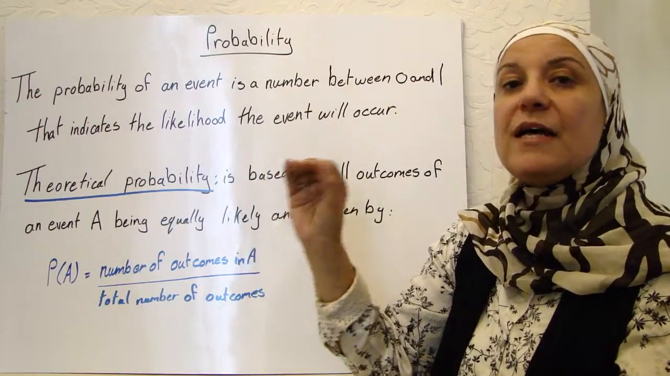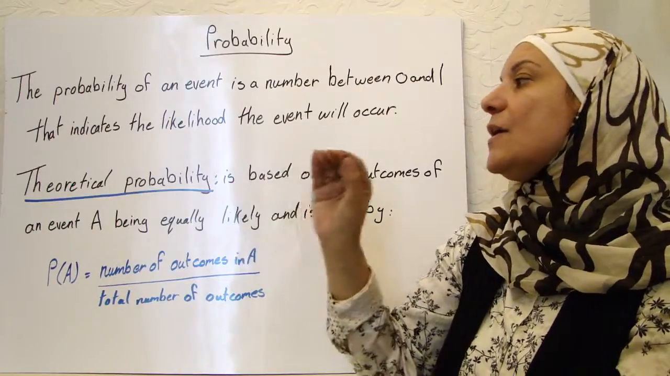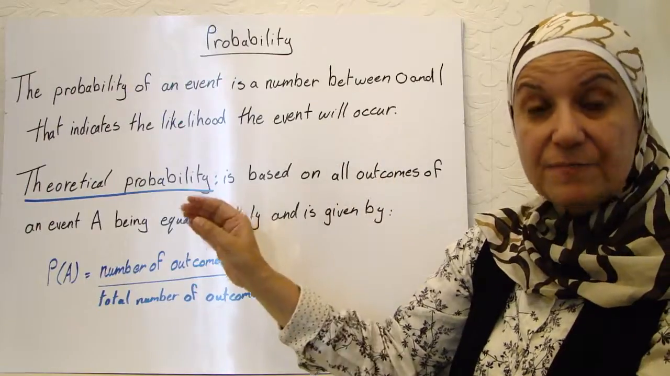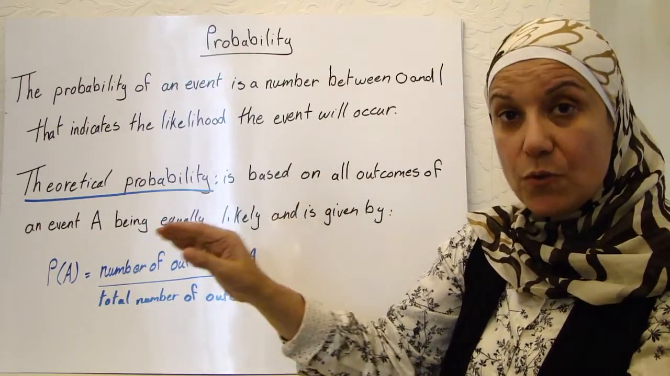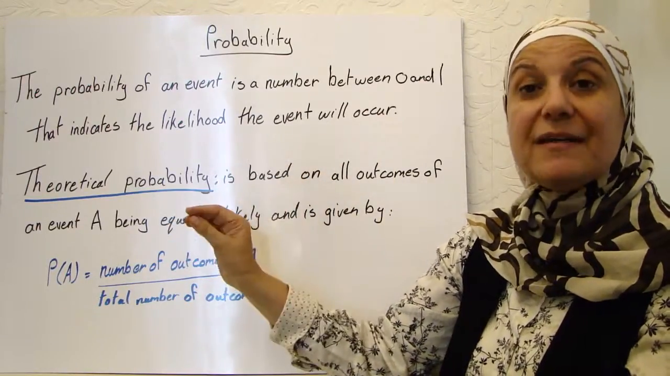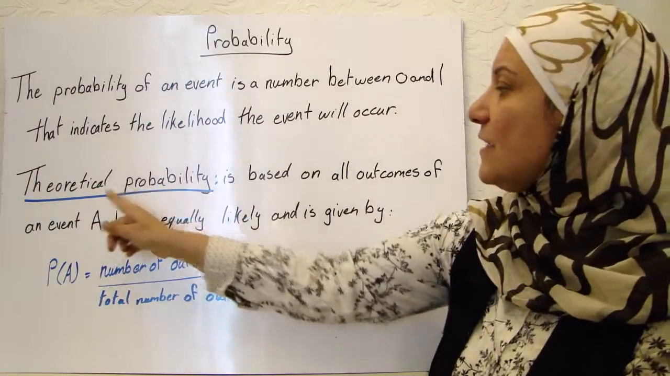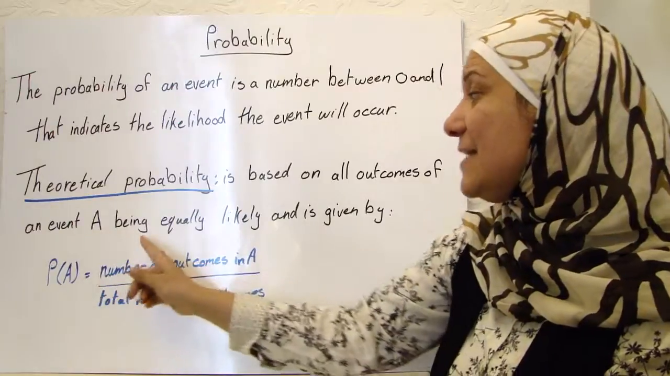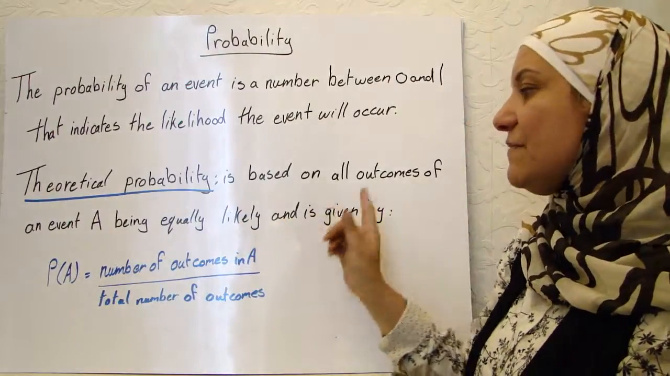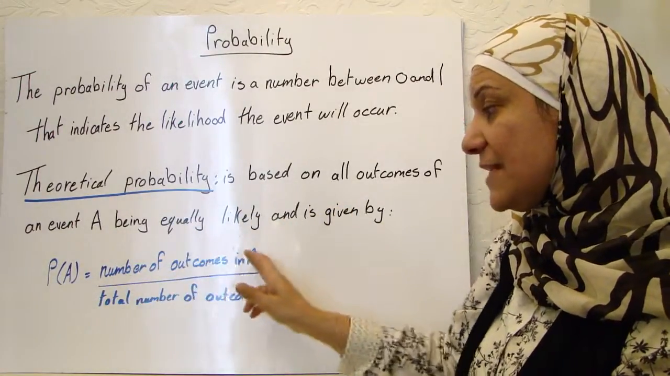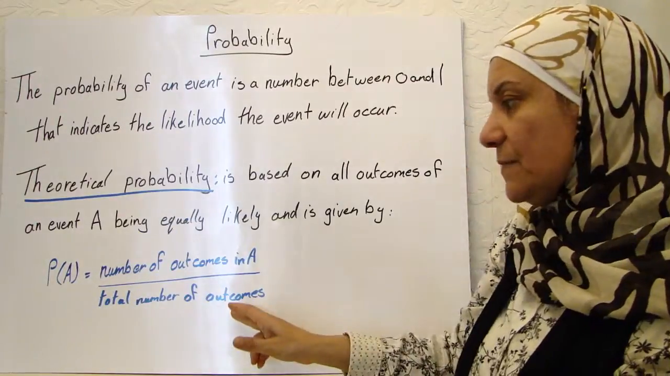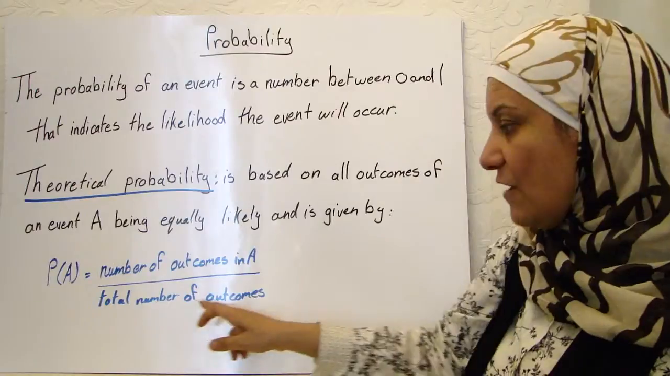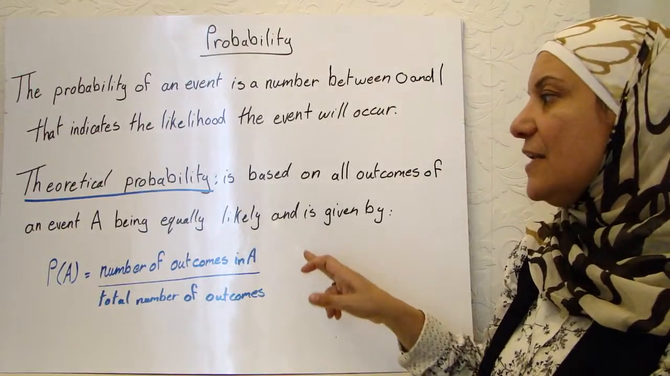Okay, so that is called a classical or a standard or a theoretical probability. Theoretical means that everybody in the whole wide world would know the same answer. Theoretical probability is based on all outcomes of an event A being equally likely and is given by the number of outcomes in A over the total number of outcomes. Having 1 from your dice and the total number of outcomes, which is 6, it is 1 over 6.